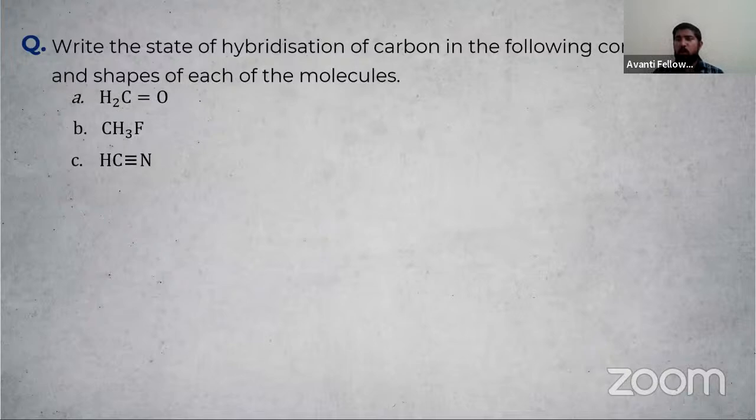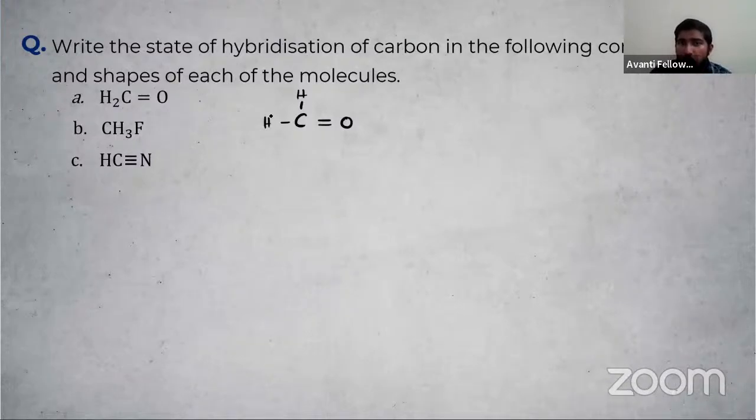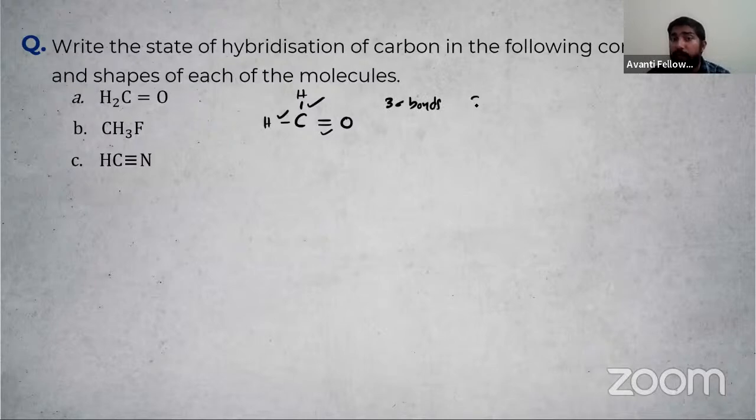First one, CH2=O. I'm taking carbon, then one hydrogen, a second hydrogen, then a double bond to O. What is the trick to find hybridization? The number of sigma bonds plus the number of lone pairs. How many sigma bonds? Carbon-hydrogen is a sigma bond, this one and this one. Then carbon and oxygen: one is a sigma bond. So there are 3 sigma bonds present, which means sp2 hybridization. Correct or wrong? sp2 hybridization. Then CH3F.